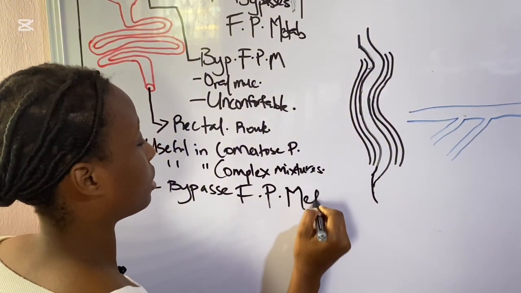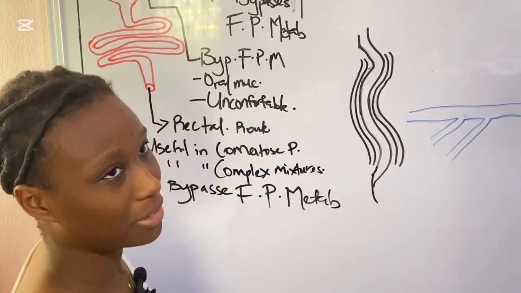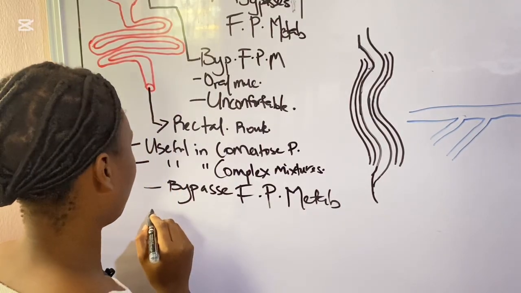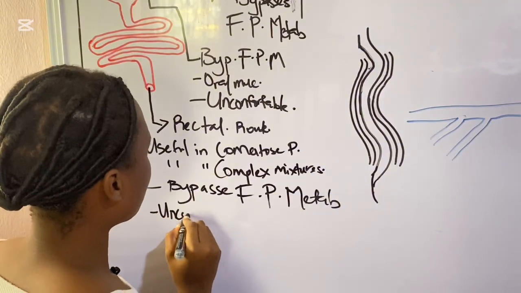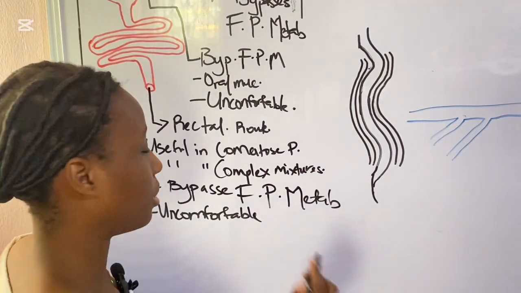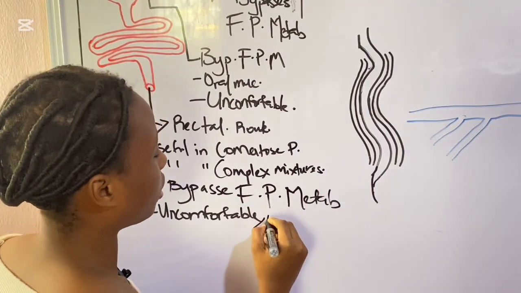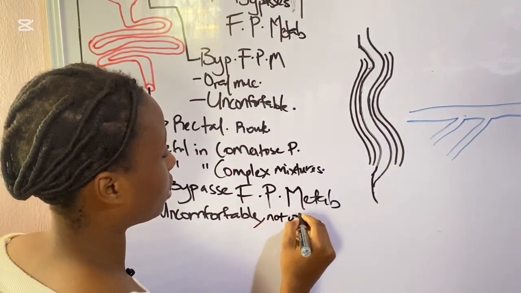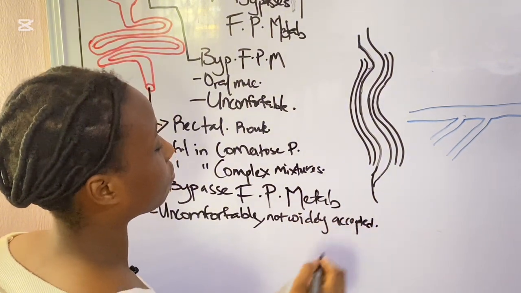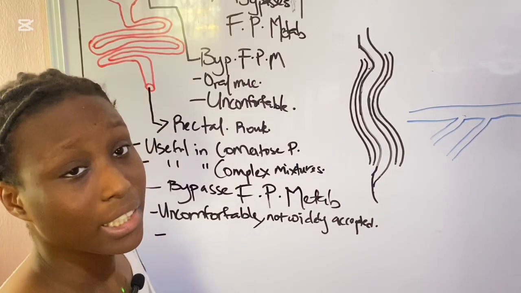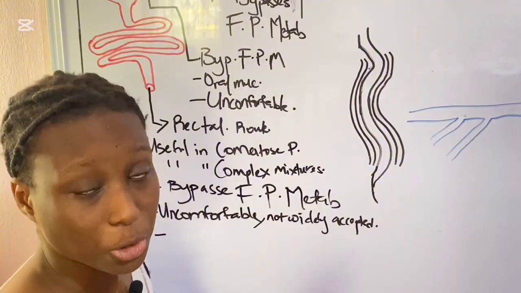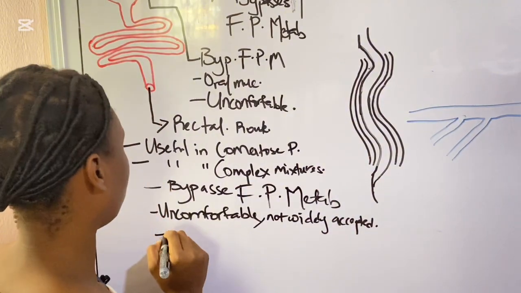Now, what are the disadvantages of the rectal route? Number one, it is uncomfortable, and it is still not very widely accepted. In some places, it is not really accepted. Another disadvantage is that, depending on the kind of drug, it may irritate the rectal mucosa.